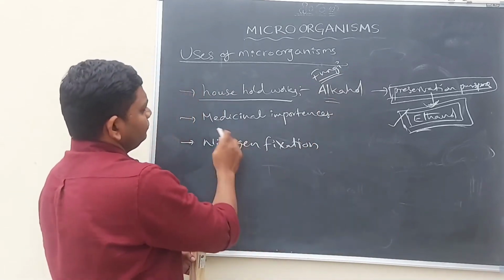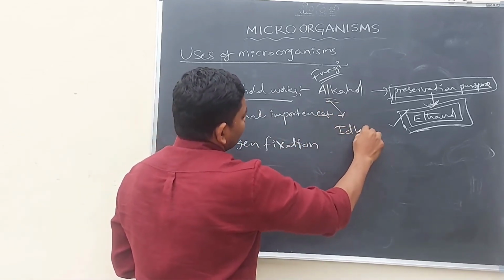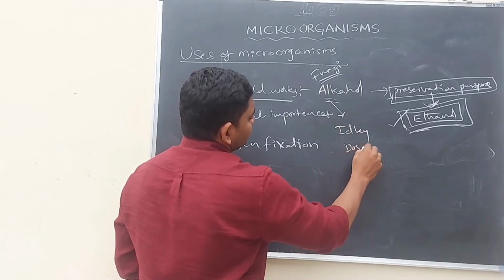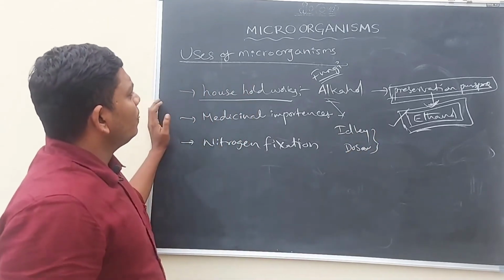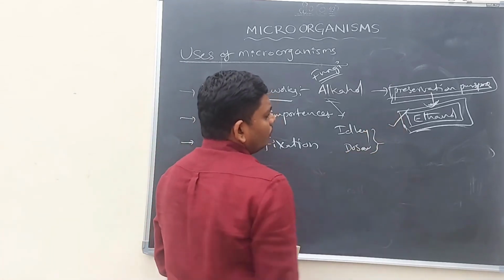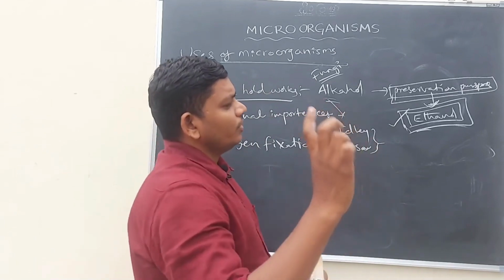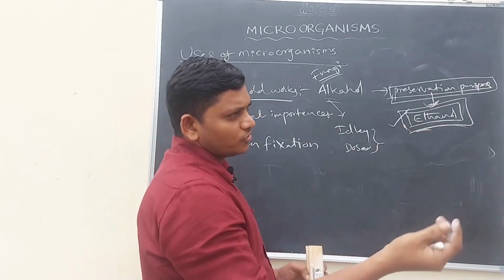And the second thing, the preparation of idli and dosa. For these also, microorganisms are mostly useful. For example, whenever we grind some pulses, it becomes a powder-like structure.